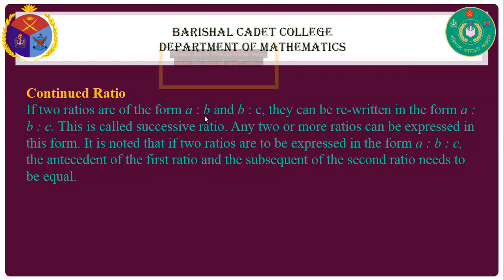Here we see that for the first ratio and second ratio B is common. So we make this B equal in both ratios. Then we put them together in the form A is to B is to C and we find the continued ratio.